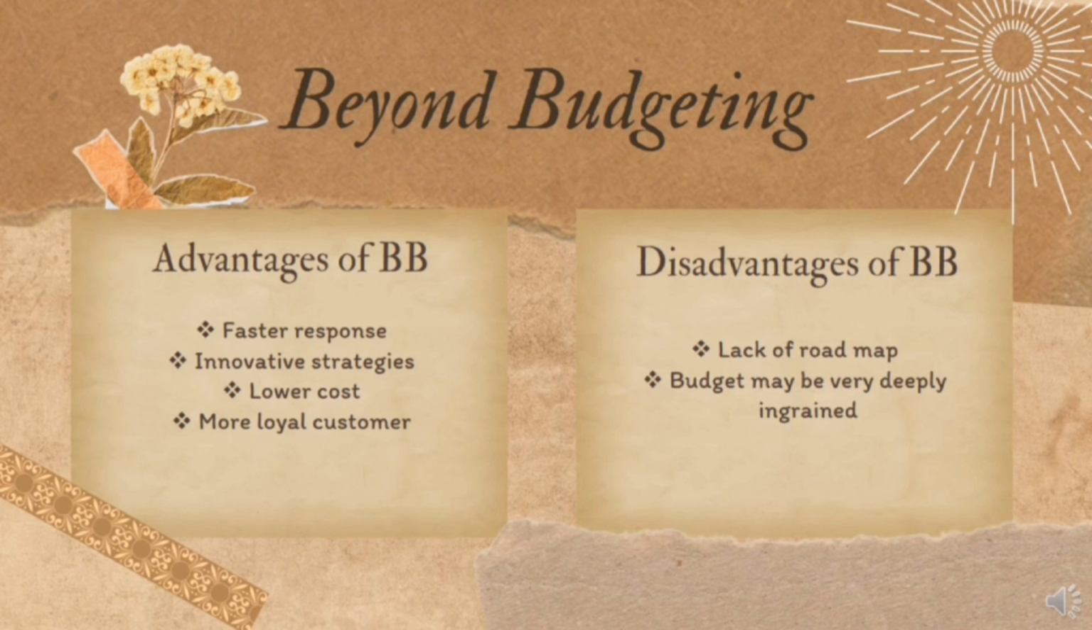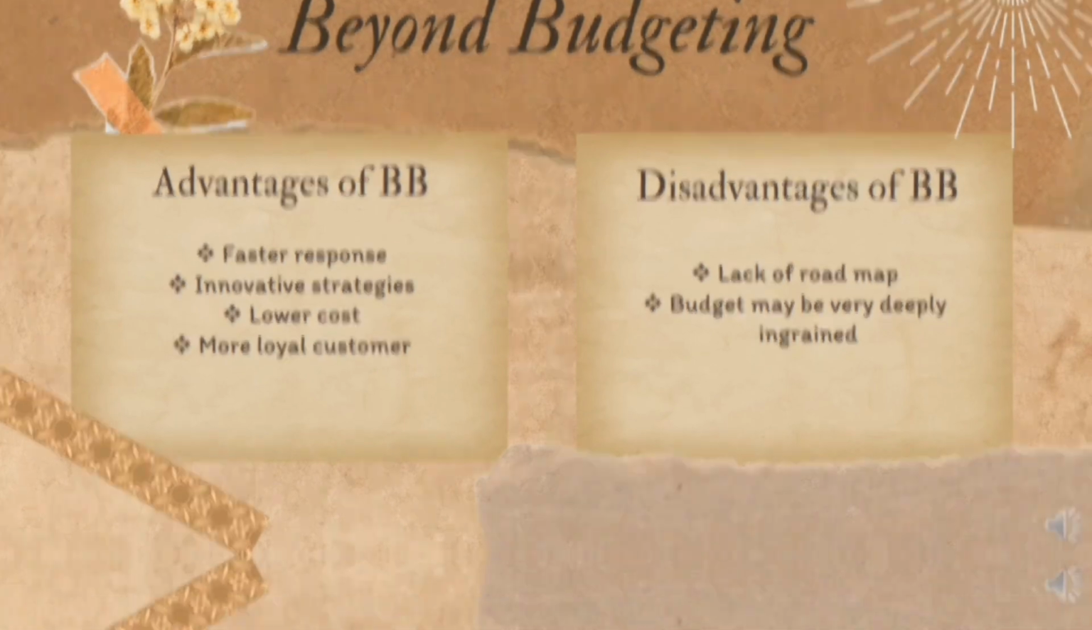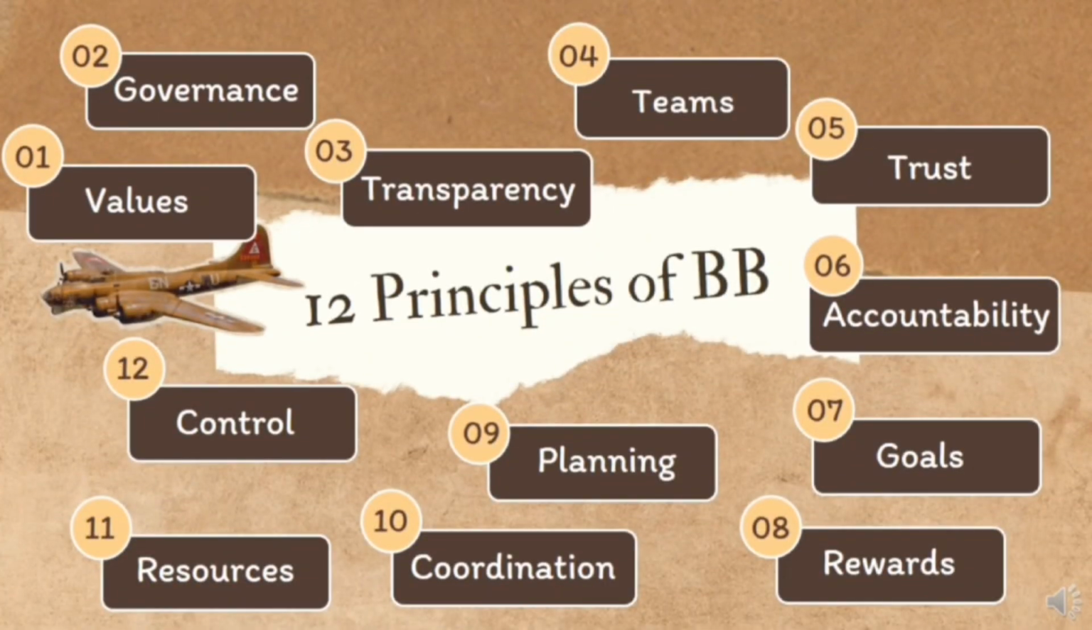And for disadvantages of beyond budgeting, there is a lack of a roadmap which details where a business is and where it wants to go. And budgets may be very deeply ingrained in an organization's fabric and operating culture. There are 12 principles of beyond budgeting. First, values, governance, transparency, teams, trust, accountability, goals, rewards, planning, coordination, resources, and control. That's all from us.